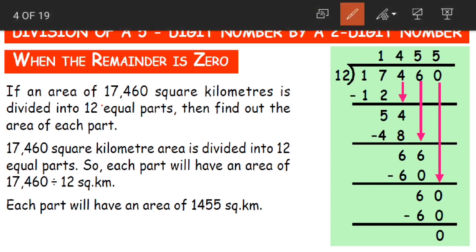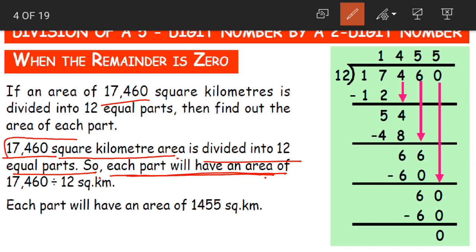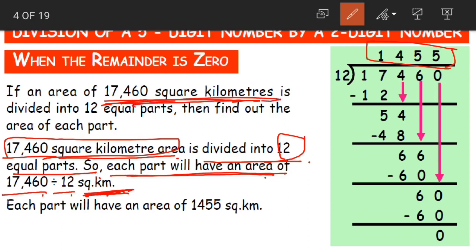Yes children, so this 17,460 square kilometer area is divided into 12 equal parts. So each part will have an area of what? How to find out? Divide the total number of kilometers with the total number of parts. That is 17,460 divided by 12 square kilometers. Why is it written as square kilometers here? Because the answer we get will be of square kilometers. Yes, the number we took is in square kilometers. So the answer will also be in square kilometers. Now let us divide.